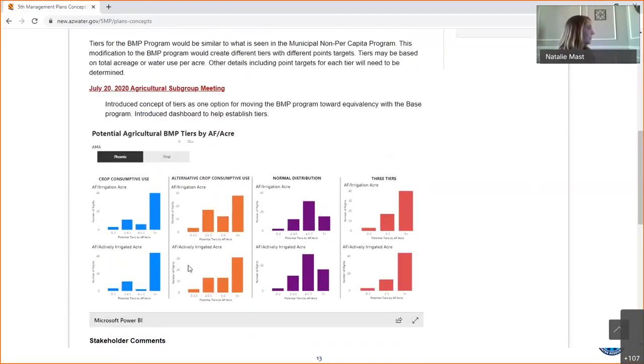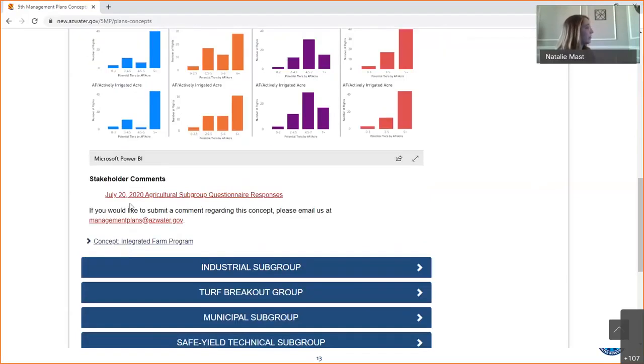I'll go through each section here and point out what we have. I pointed out this dashboard that is interactive. We also have a space for stakeholder comments. We will be including a link to the questionnaire responses from each meeting, and any other written comments we receive on that concept. If you would like to submit comments, the best way to do that is either through those questionnaires or by emailing us at managementplans@azwater.gov, and we have that email address in each section of this page.